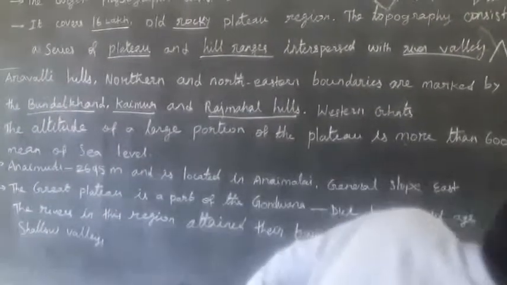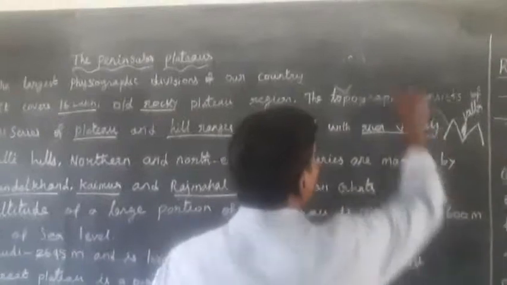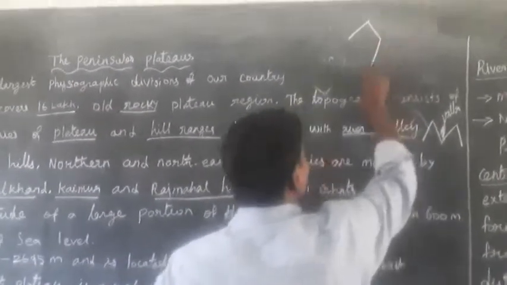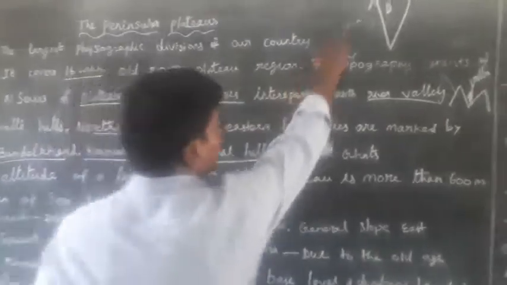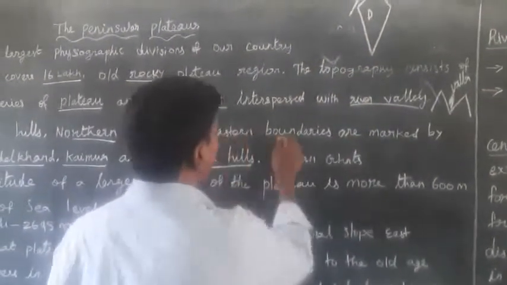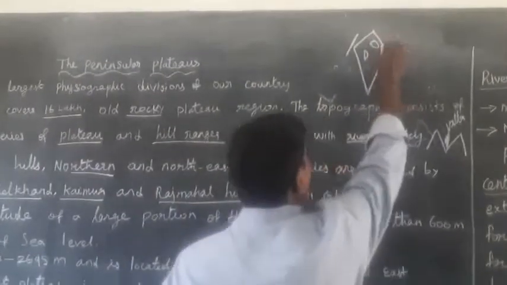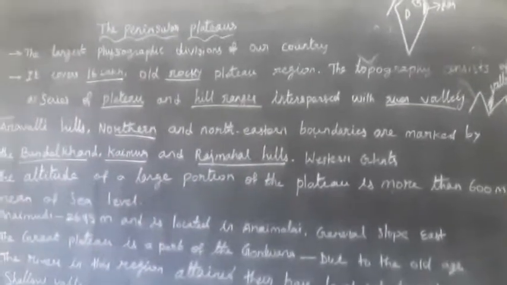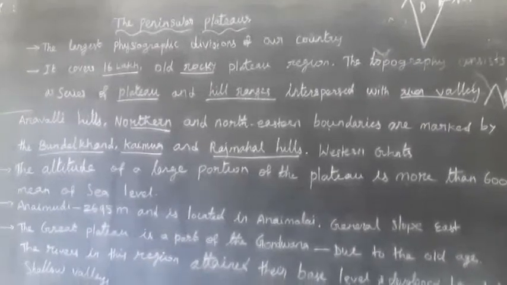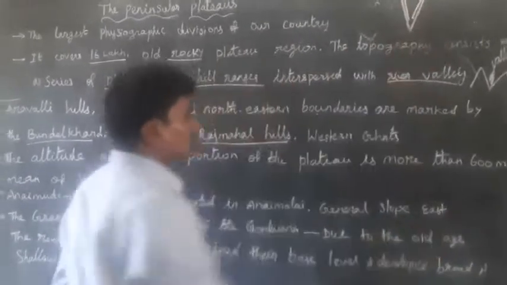One more time I tell you: the Aravalli ranges on the north side, and the northeastern boundaries are marked by the Bandalgarh and Rajmahal hills. The Western Ghats are on the western side and the Eastern Ghats on the eastern side.